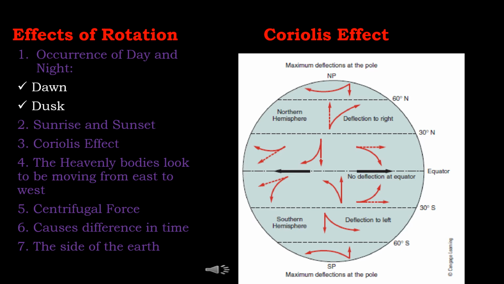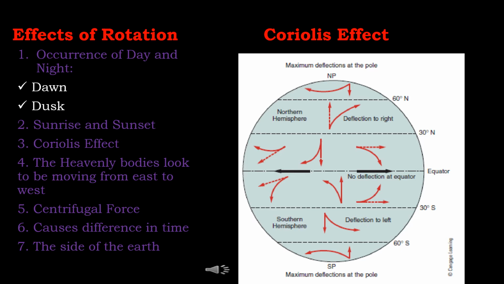Fifth one is centrifugal force. It is an apparent outward force that acts on a rotating object. It is always directed outward, that is, away from the axis of rotation. The speed of rotation has created a centrifugal force resulting in a bulge in the middle portion of the earth and a flattened top at the poles.